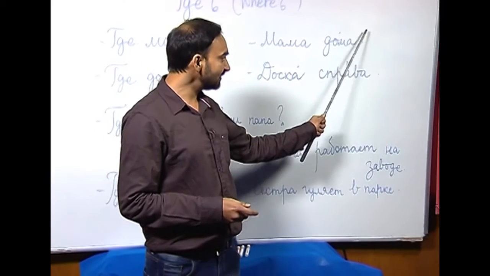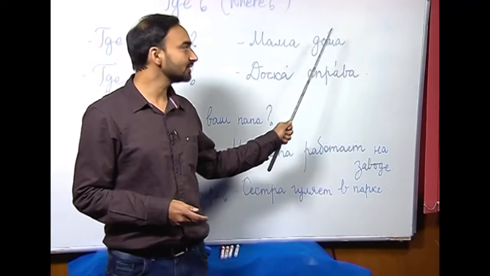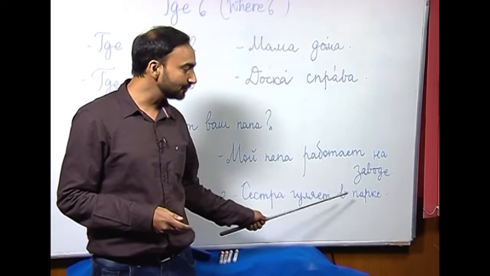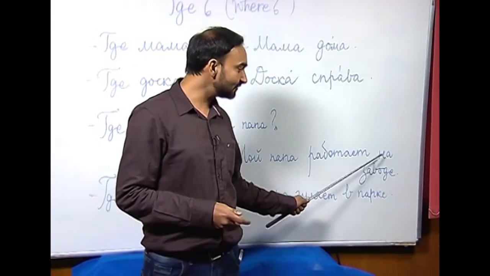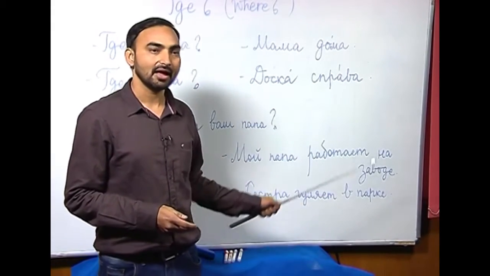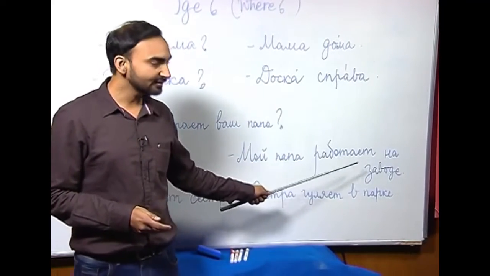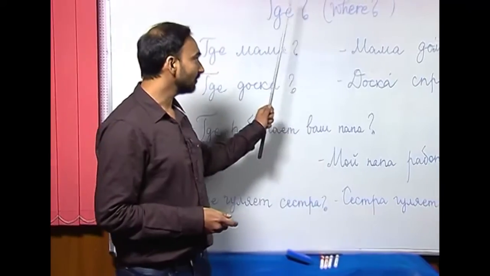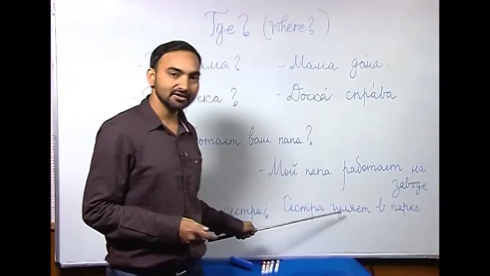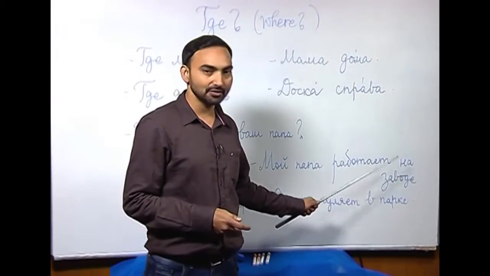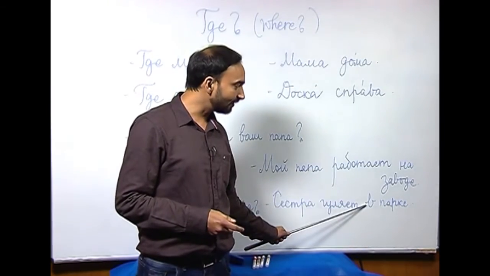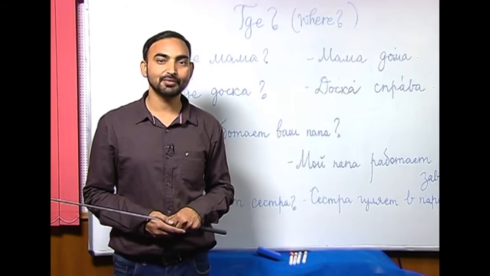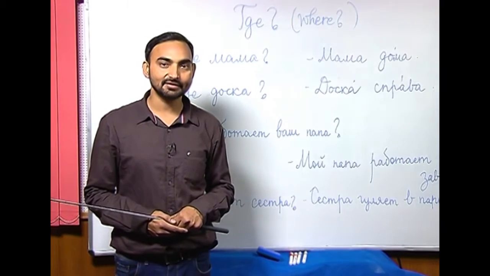So, in these two sentences, we have used adverbs of location, and in the last two sentences, I have used nouns after these two prepositions на and в, and these two prepositions denote what? Location. So, how do we denote a location? We denote location by using a noun after either в or на in the locative case or prepositional case. So, the prepositional case is our next topic.